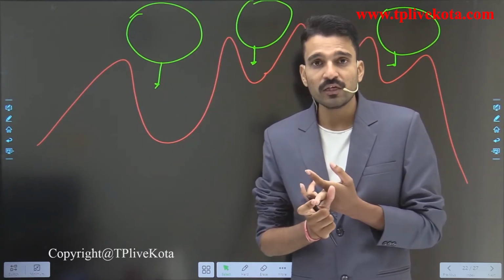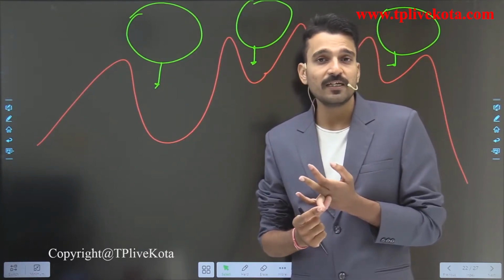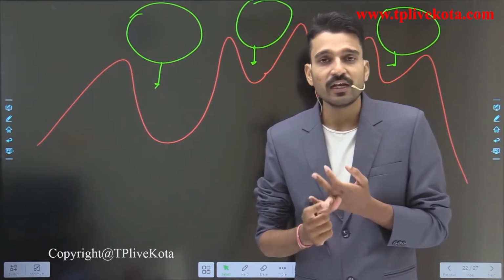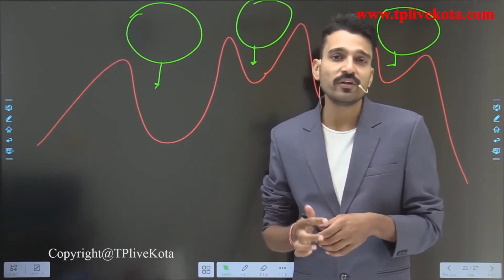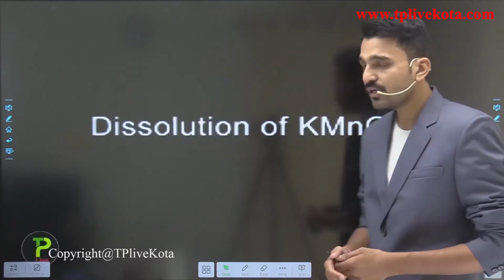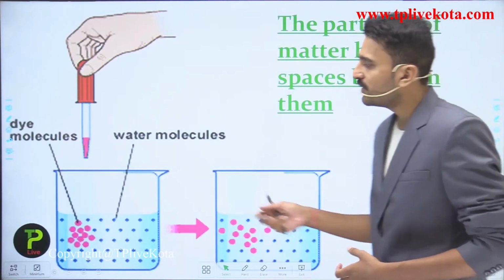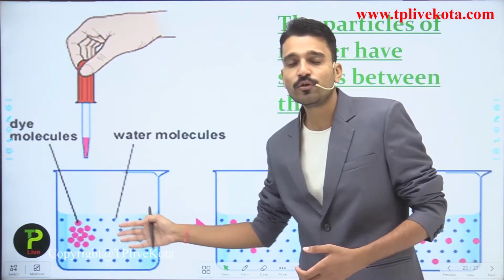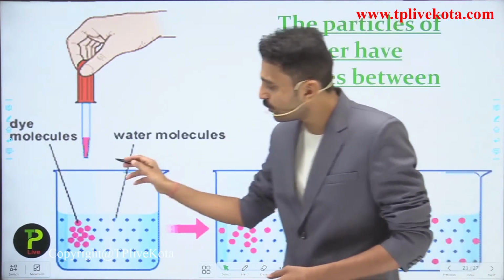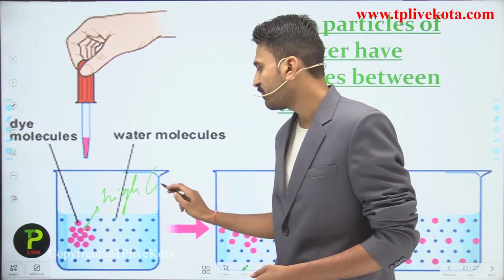The rate of diffusion is somewhat higher in liquids, while it is much higher in gases. It all depends upon the vacant spaces between the particles. So students, you have understood the diffusion process. Now moving on, let us see how dye molecules diffuse into water. So when you put the dye molecules here, what are you seeing? You are seeing a high concentration here.